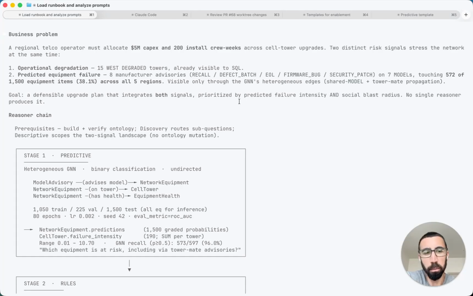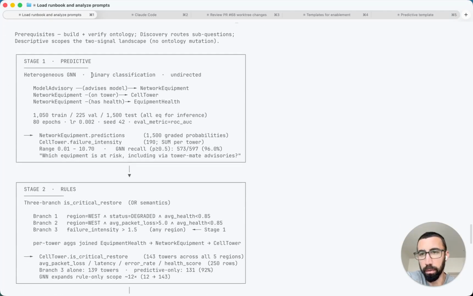I am a telecommunications network operator. Need to figure out how to improve our network. We've got a few problems, an issue with operational degradation, and it could get worse with equipment failure. We need to come up with a plan to improve the network on both dimensions. So we're going to do that by using relational AI.